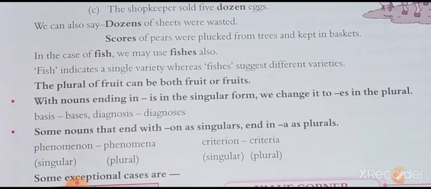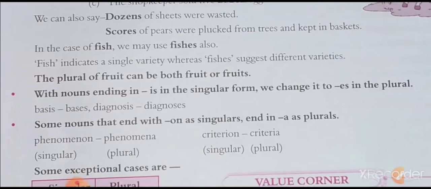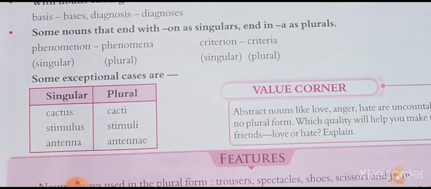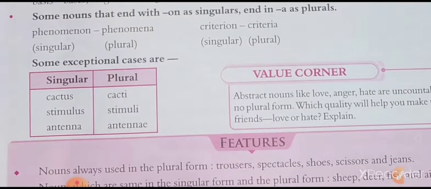Phenomenon is singular, and in plural we can see phenomena. Criterion is singular and criteria is the plural. Now some exceptional cases: cactus, in plural we can say cacti. Stimulus is stimuli. Antenna is antennae.